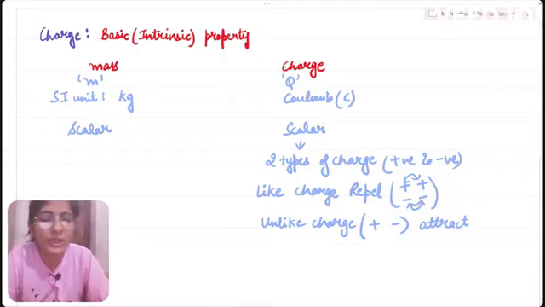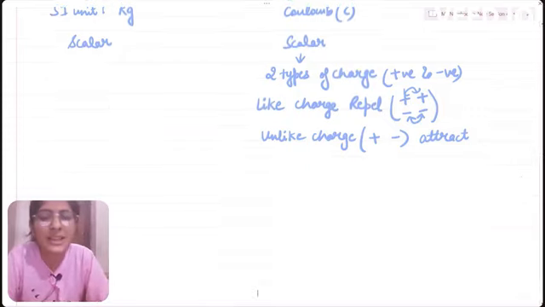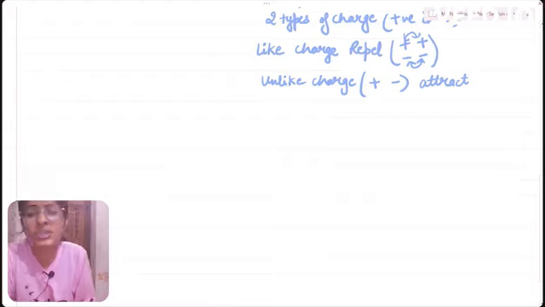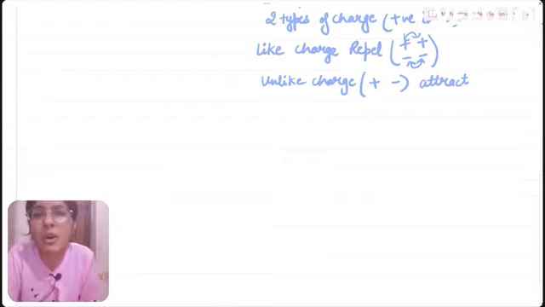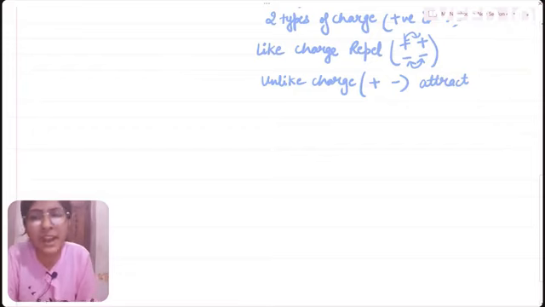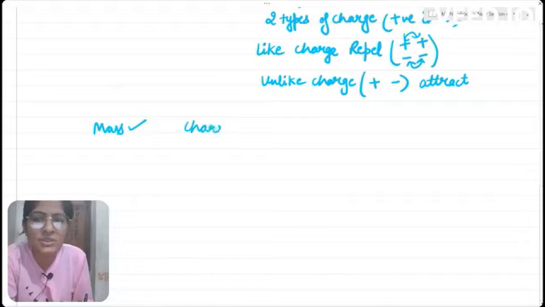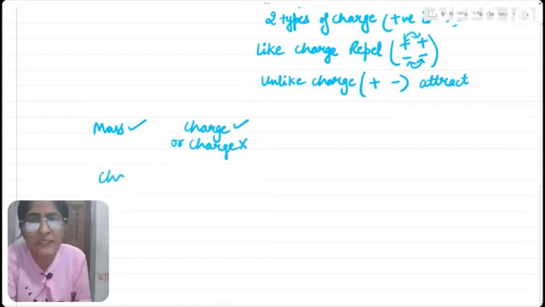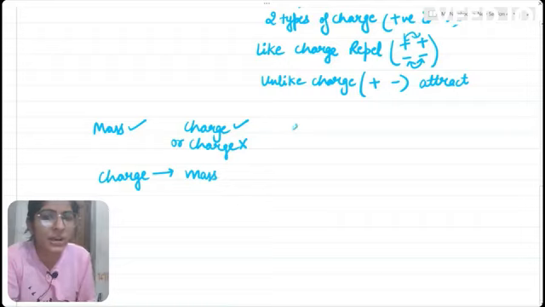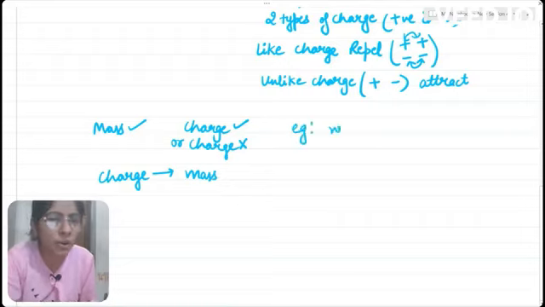Now one more thing about mass and charge is that a body which has a mass may or may not have any charge, but a body having a charge will definitely have a mass. For example, we have a neutron.